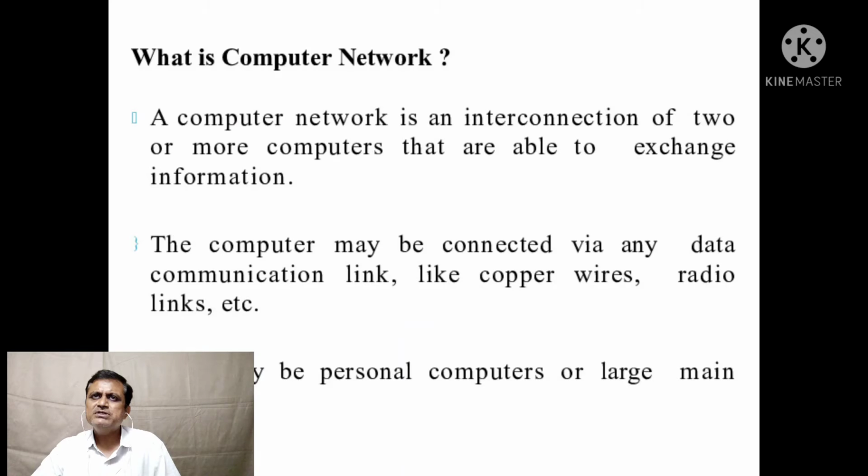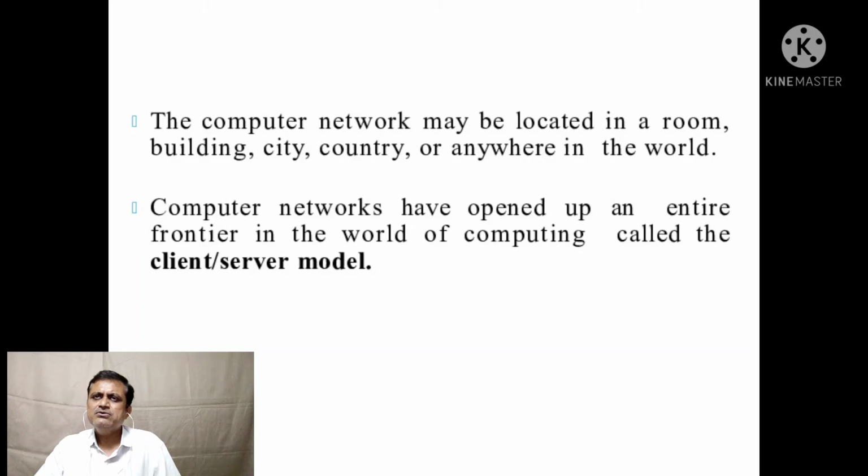Now, what do you mean by a computer network? A computer network is an interconnection of two or more computers that are able to exchange information. The computers may be connected via any data communication link like copper wires, coaxial cable, radio links, etc. They may be personal computers or large mainframe computers. The computer network may be located in a room, a building, a city, a country, or anywhere in the world. Computer networks have opened up an entire frontier in the world of computing called the client-server model.